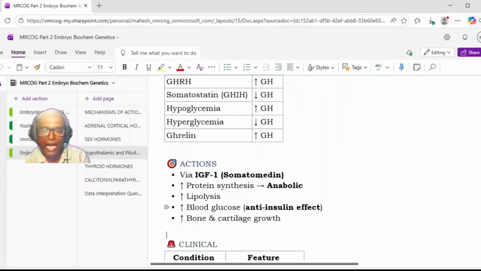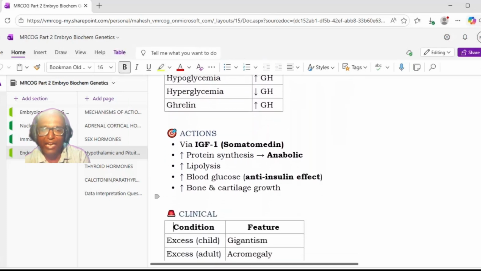Coming to the actions of growth hormone, it acts via IGF-1, that is somatomedin. It increases protein synthesis, that is, it is anabolic. It will also cause lipolysis. It will increase the blood glucose level, like cortisol and others. It has an anti-insulin effect and increases bone and cartilage growth.